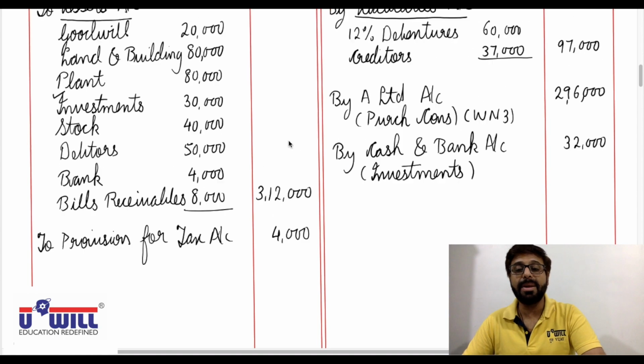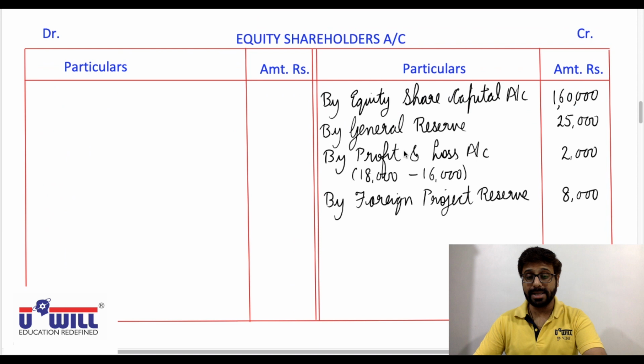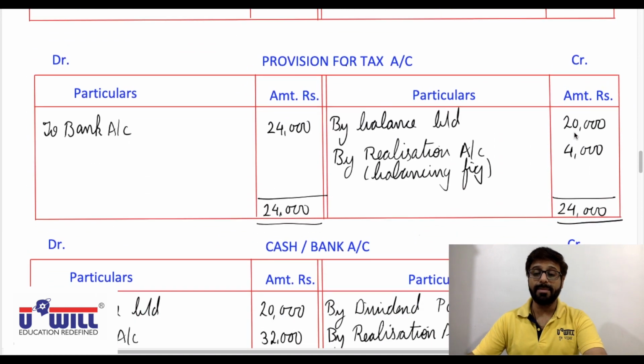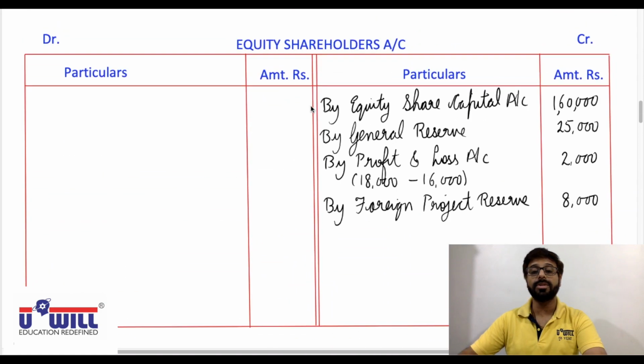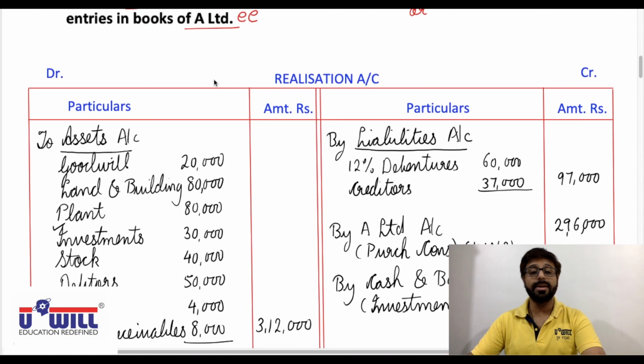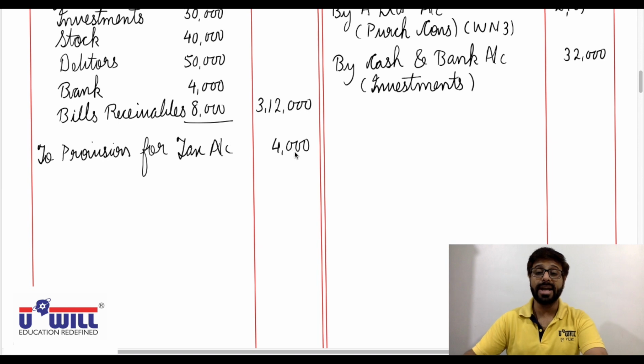Okay, so after the payment of liability, whatever balance remains in the liability account, we have to transfer to the realization account. Here 20,000 of liability was already there in the books, but we have to pay 24,000. So there is a 4,000 loss, and that difference amount will be transferred to the realization account. If journal entries were asked, the entry would have been realization account debit to provision for tax, 4,000. This extra entry would have come here.